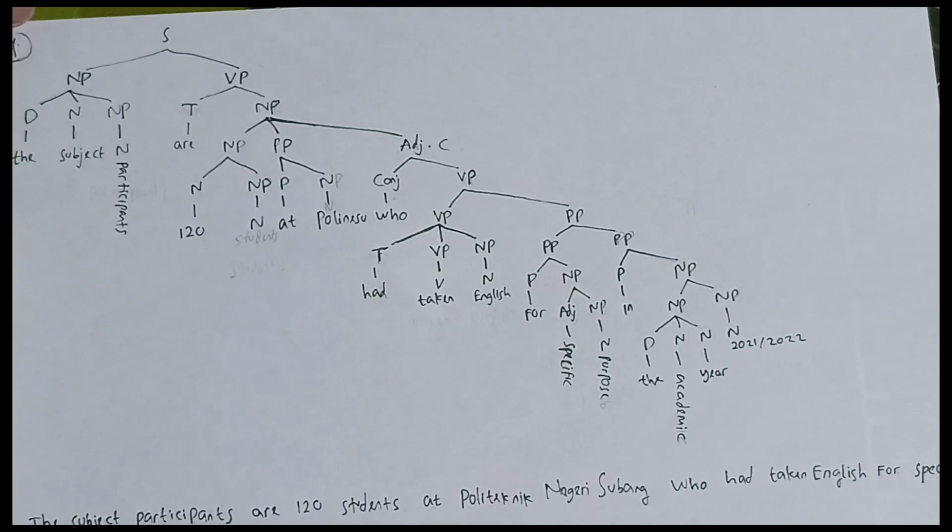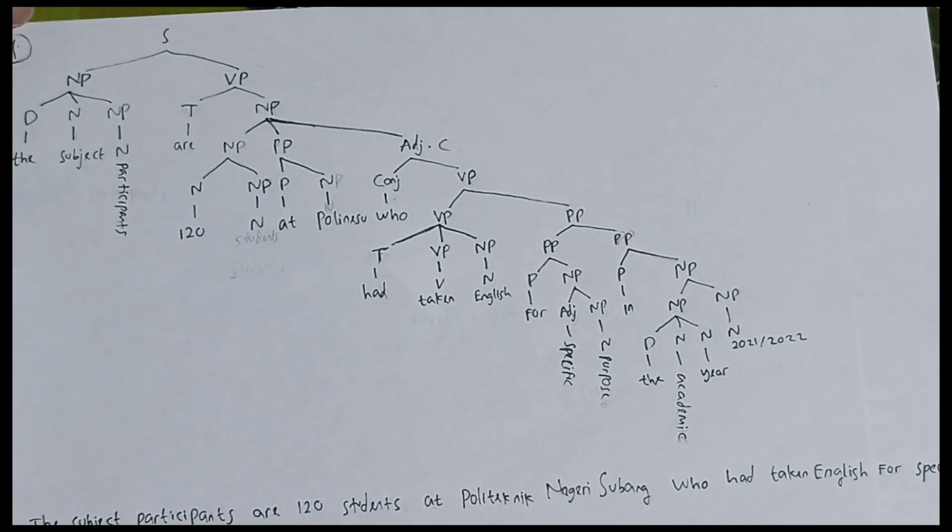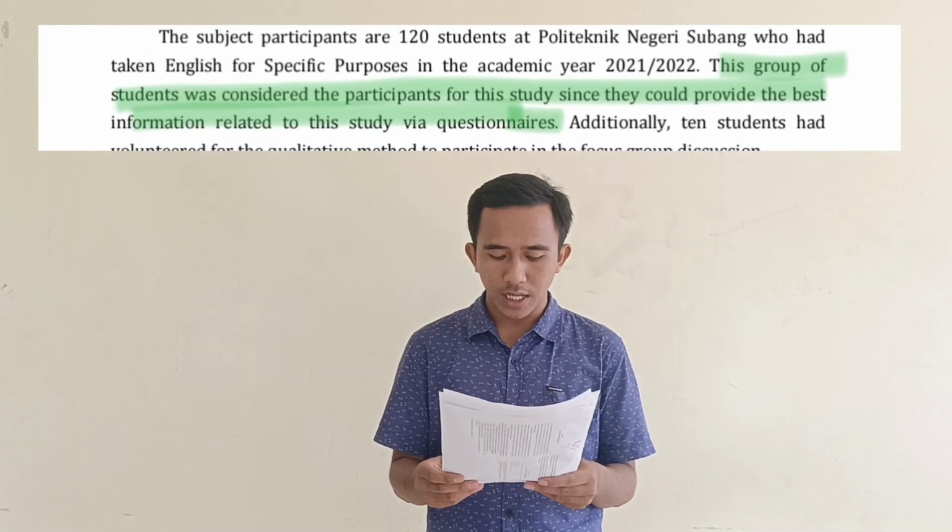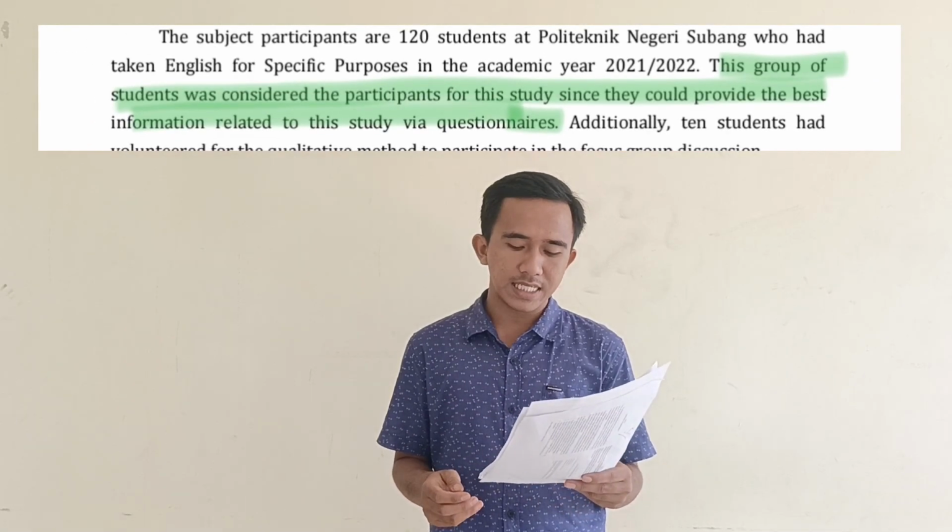In the academic year, in is a preposition, the is a determiner, academic is a noun, year is a noun, and 2022 is a noun phrase.